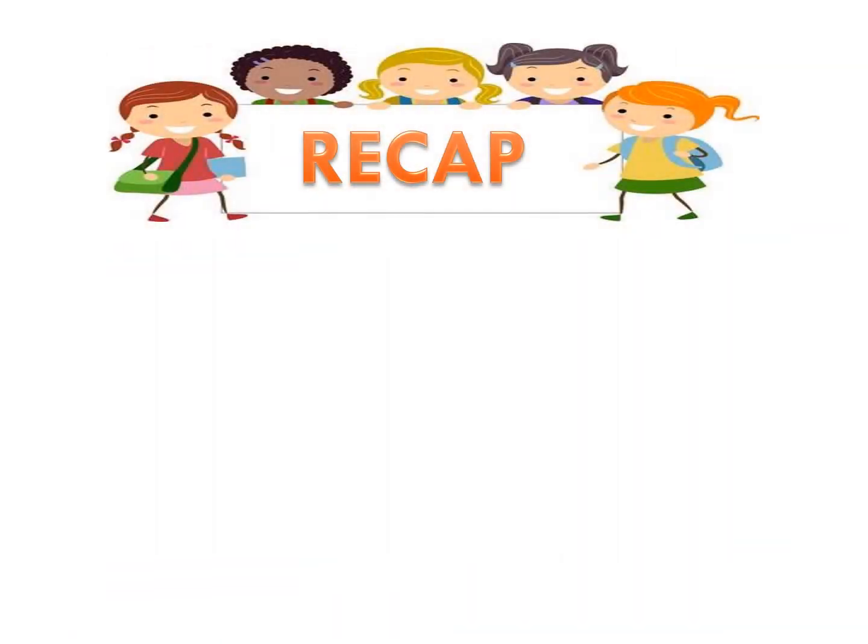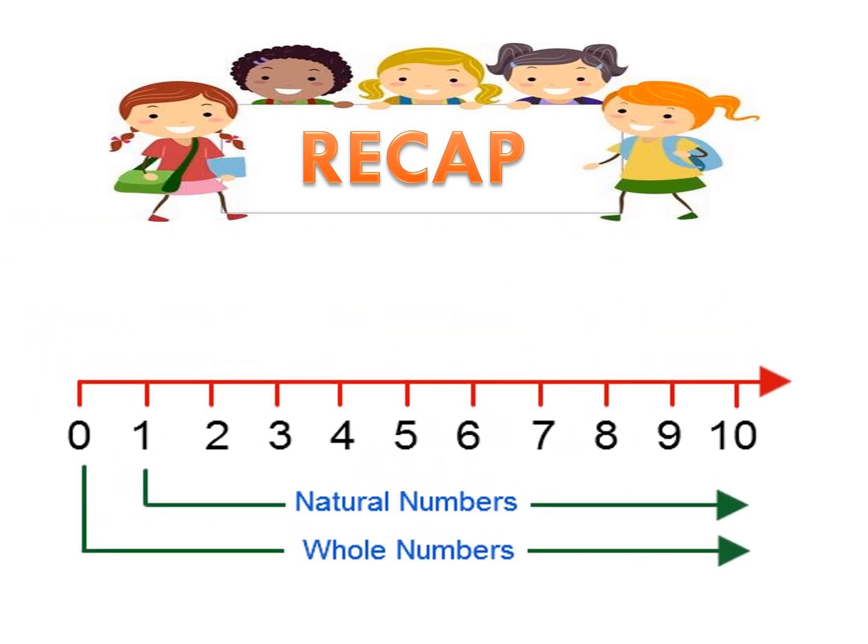Before proceeding to the next topic, let's have a quick recap of what we have done earlier. Children, what are natural numbers? Natural numbers are those numbers which start from 1. Natural numbers are also known as counting numbers. What are whole numbers? Whole numbers are those numbers which start from 0.